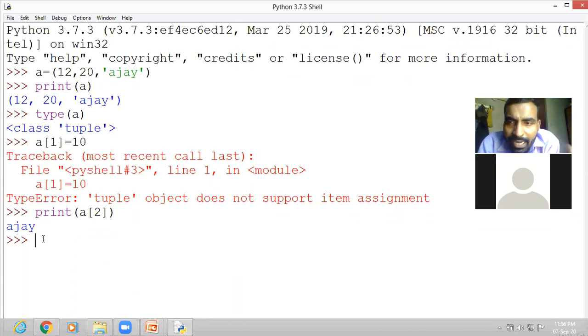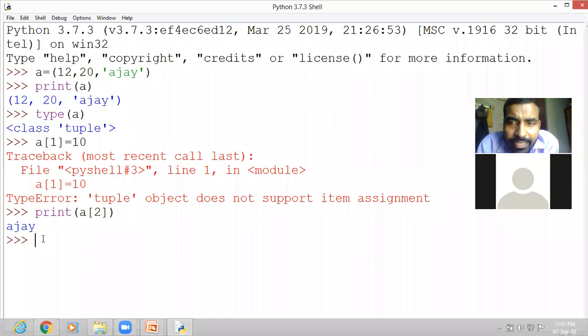It means that you can access the value or print the value according to the sequence, according to the position of the elements given in the tuple. But you cannot change. The elements of a tuple cannot be changed. I hope you all have understood tuple.